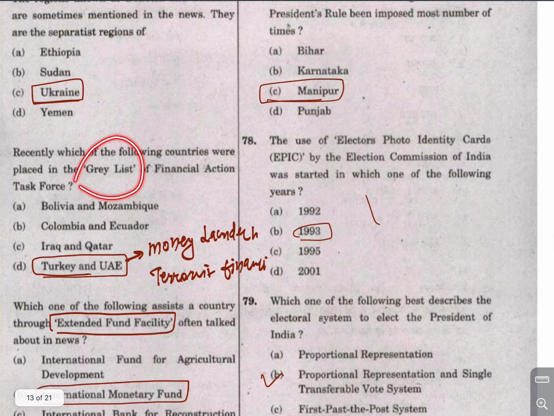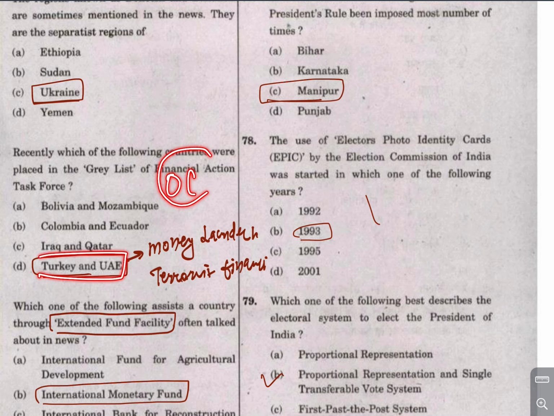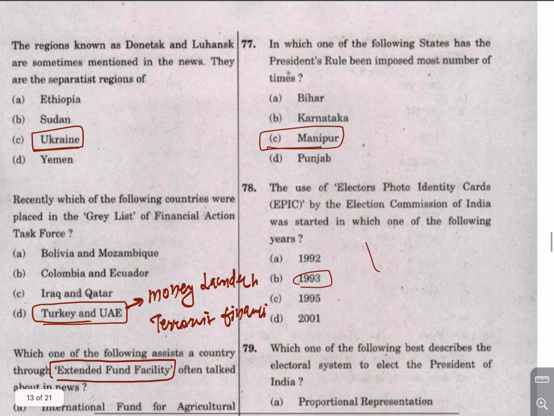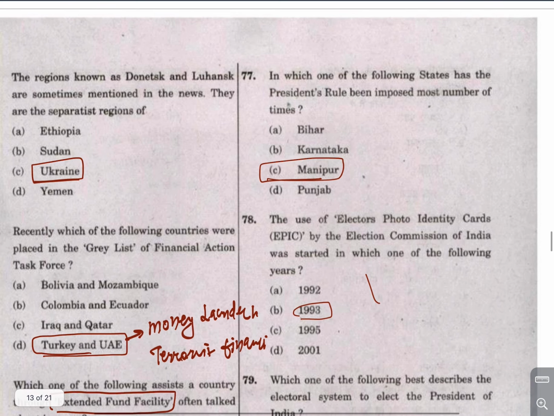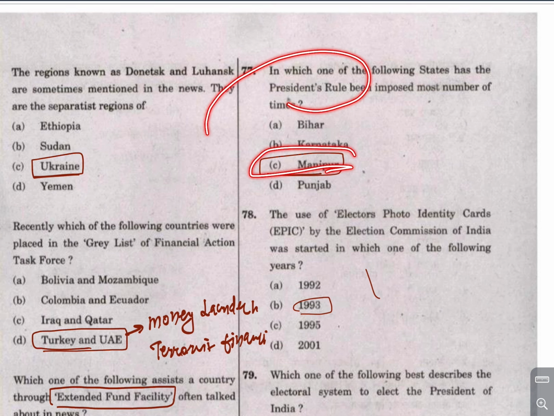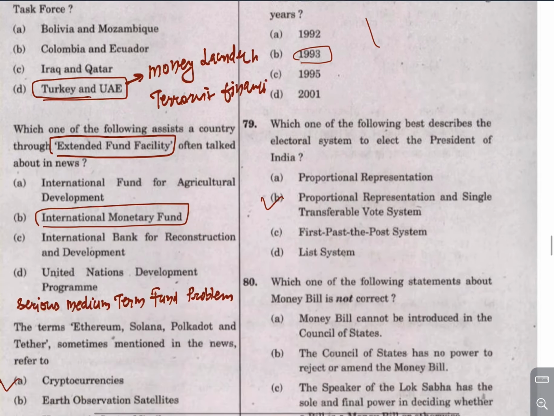Now the grey list. This is an important question. Recently the Financial Action Task Force put Turkey and UAE, under the pretext of money laundering and terrorist financing, into the grey list. So this is kind of unbelievable, but Turkey and UAE are under the grey list. The maximum number of times President's rule is imposed in Manipur. So remember this fact: maximum number of times President's rule.